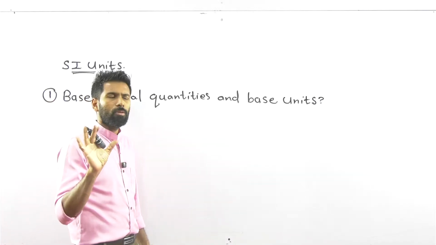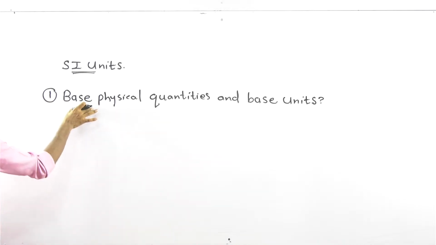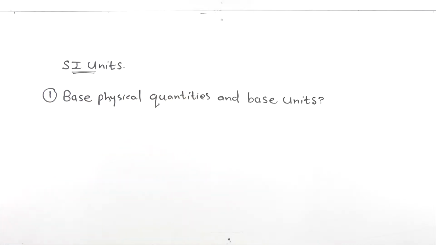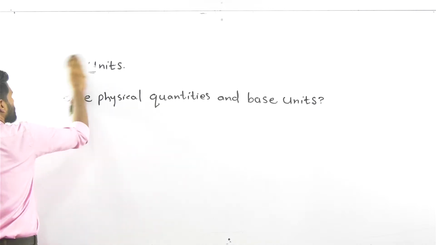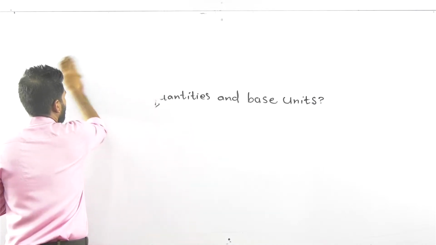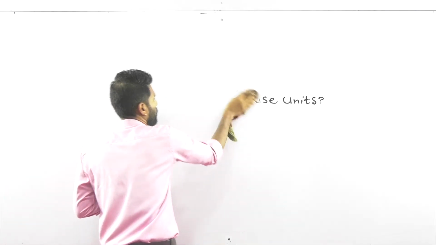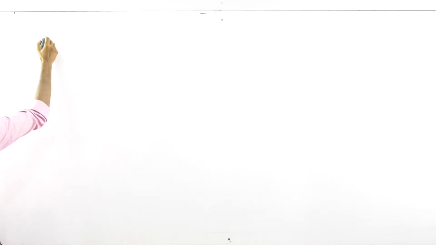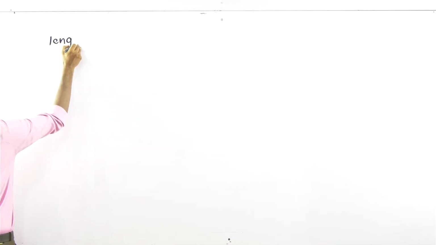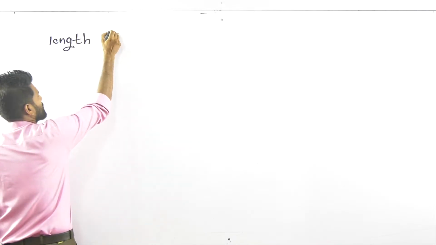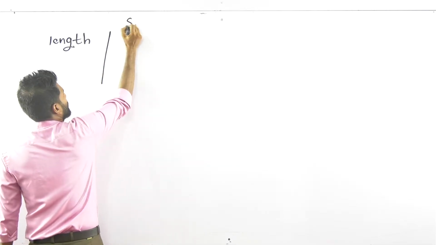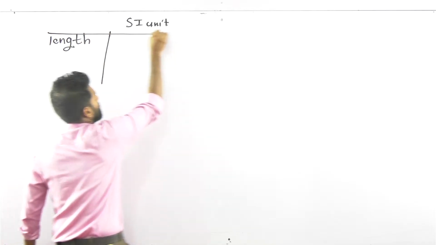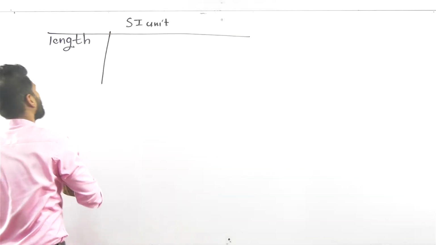Now there are 7 base physical quantities and base units introduced. Let's write them. First is length. SI unit to measure the length.